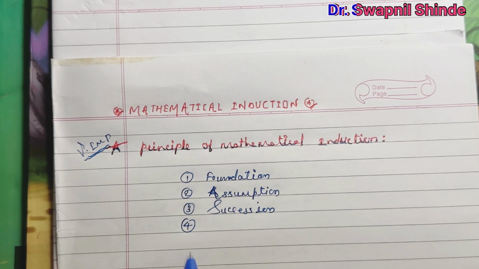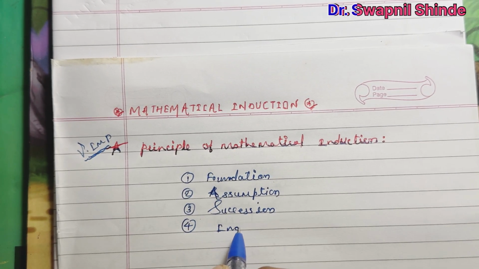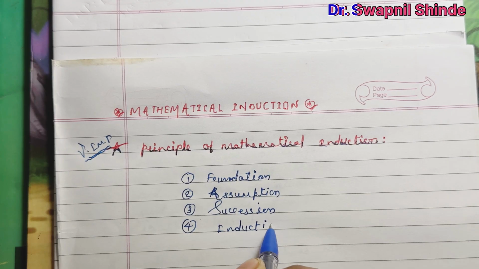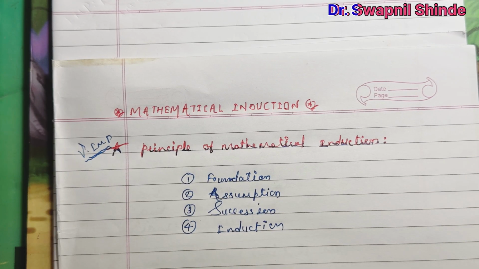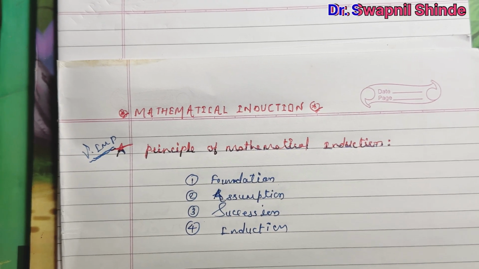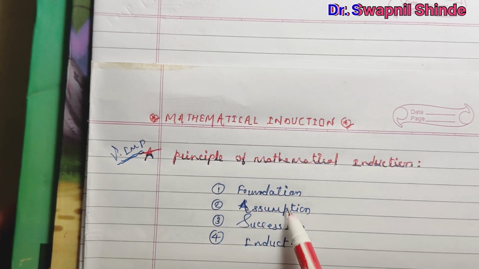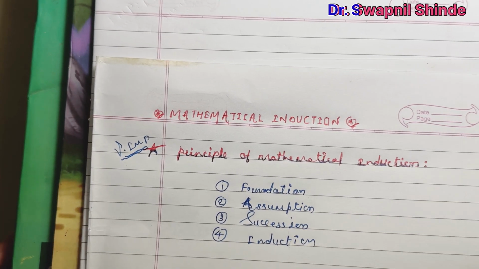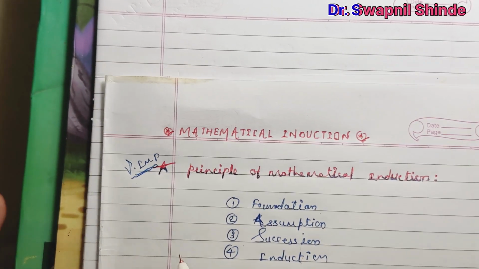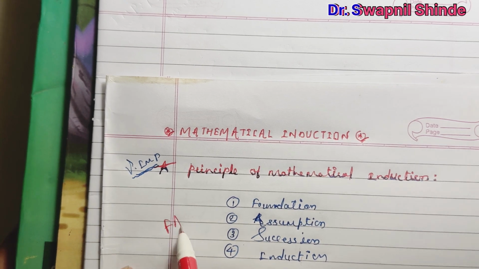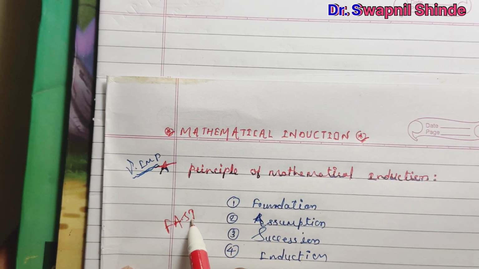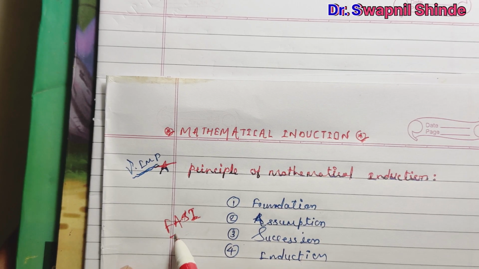And fourth is induction. The principle of mathematical induction is divided into these 4 parts, which we also call the FASI rule, so you can remember it very easily.